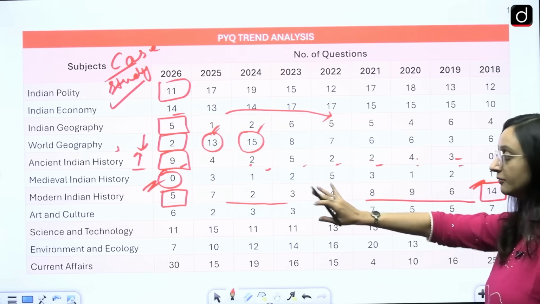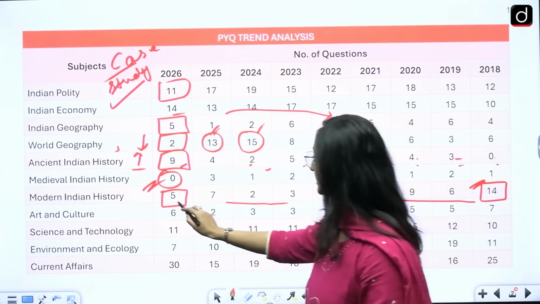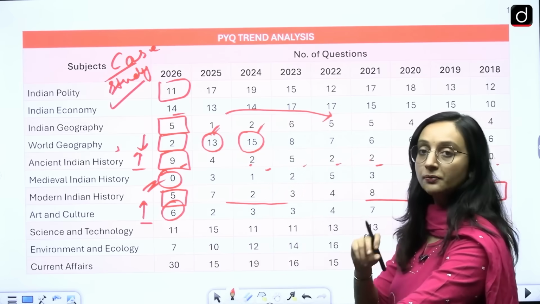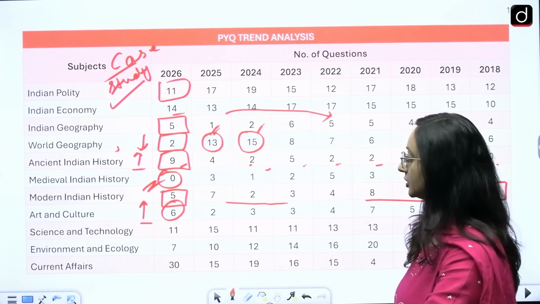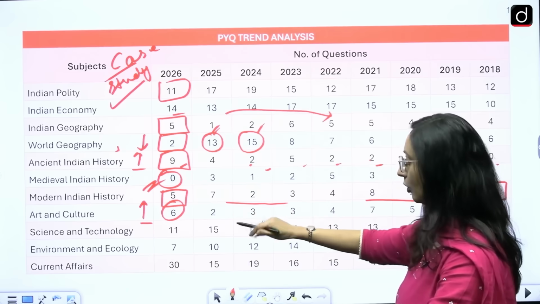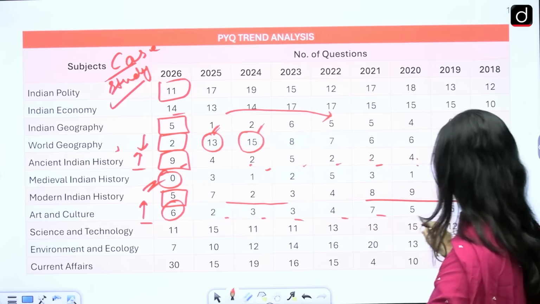Now we see 5 questions only coming in from modern Indian history. Art and culture again 6, this number has increased. Art and culture, the overall weightage if you see of history, art and culture, that has been higher, right? That's high. So art and culture has been increased. Only medieval we see no questions, otherwise we are seeing almost an increase. Art and culture 6, 2, 2, 3, 4, 7, 5, 5, 7.